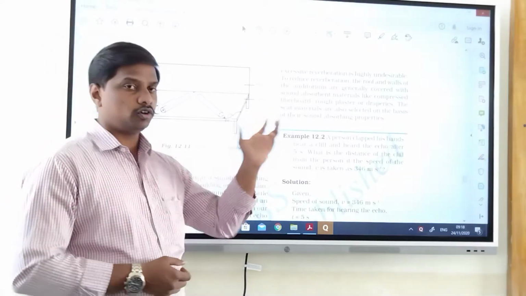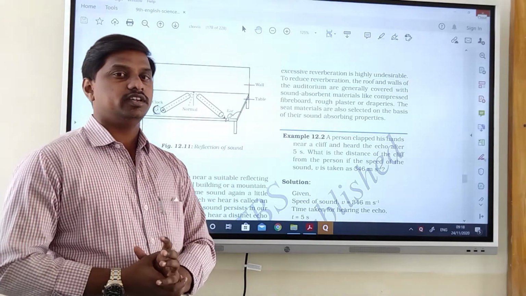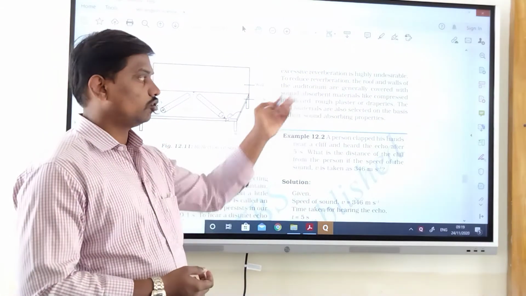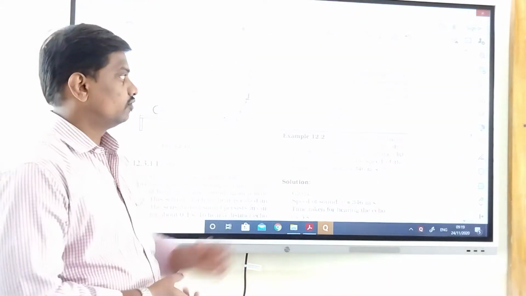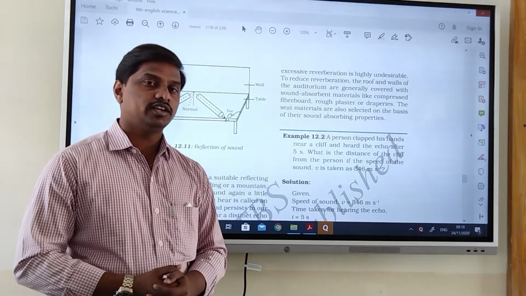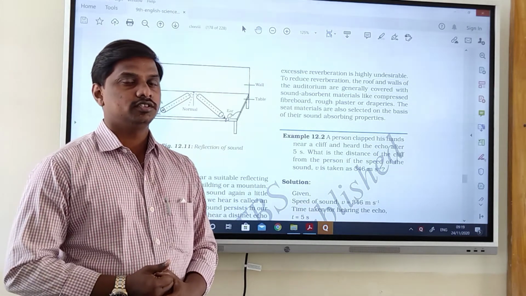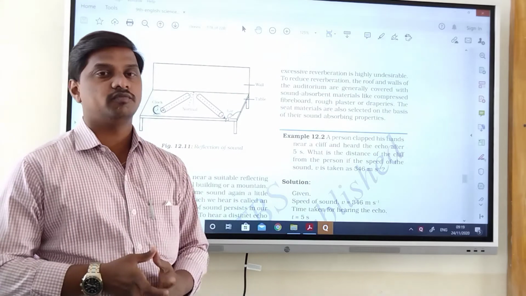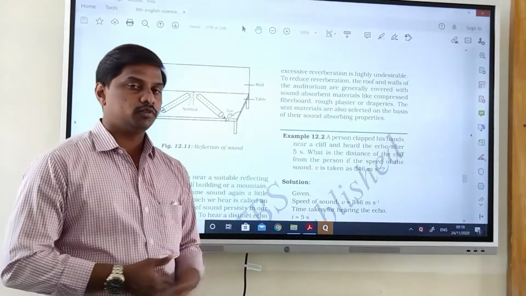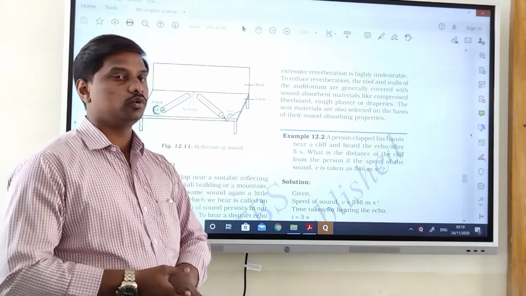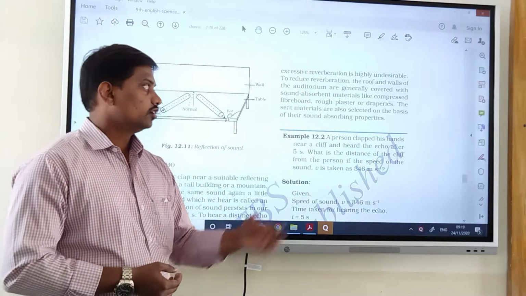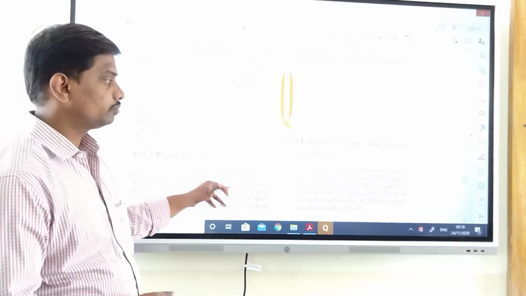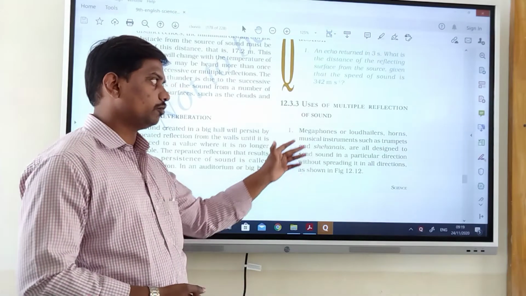For absorbing the sound, the theaters and auditorium rooms were created with sound absorbent materials like fiber wood and rough plasters, so that reverberation will not take place. The disturbance will not come from reverberation. So the theater and auditorium walls were made as sound absorbent walls like rough plasters, or otherwise they are covered with fiber board also, so that reverberation will not take place in theaters and auditoriums.